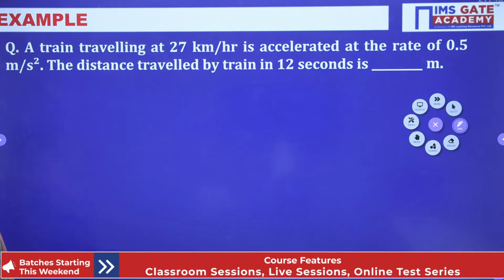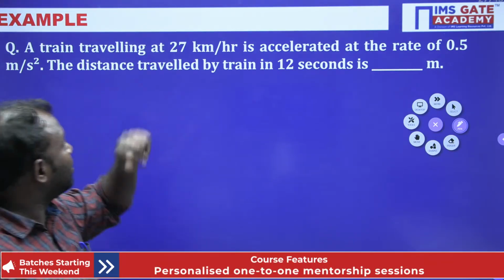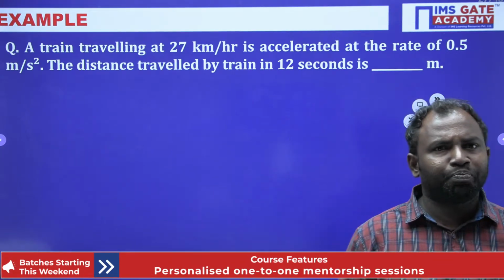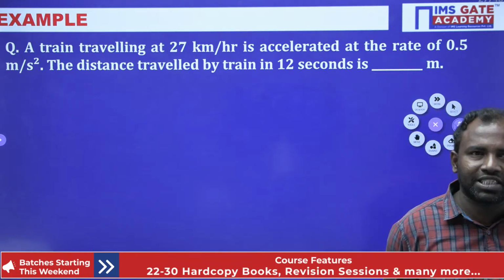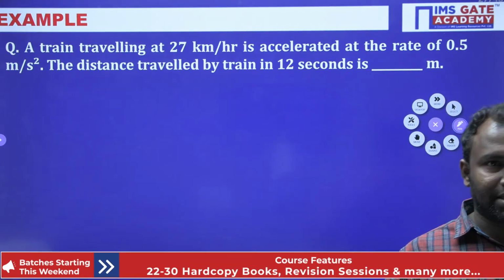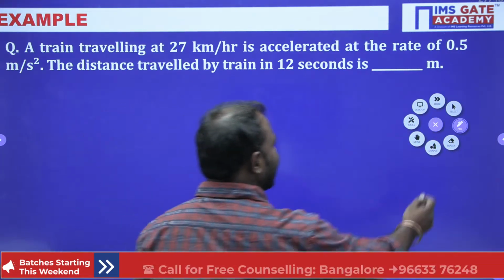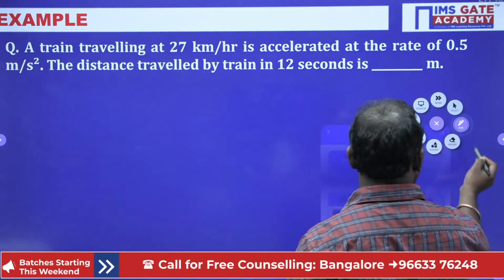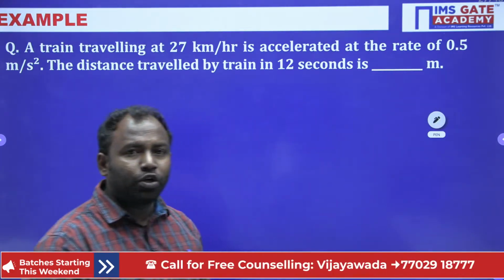Right. Next, solve this. A train traveling at 27 km per hour is accelerated at a rate of 0.5 meters per second square. The distance traveled by the train in 12 seconds is, it is also similar to the previous case. Now here you need to understand one thing, guys, very important. Most of the students are not going to remember this.